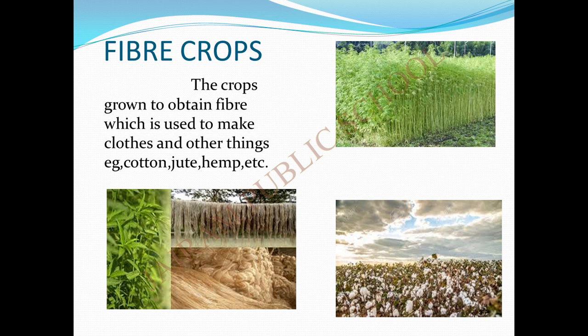We extract the fibers from the jute and the hemp. These are two types of fiber plants, the jute and the hemp. From these plants, we extract the fiber. We take the fiber from the jute plant and use it for some other purpose. This is called fiber crops. Crops used for the extraction of fiber are called fiber crops.